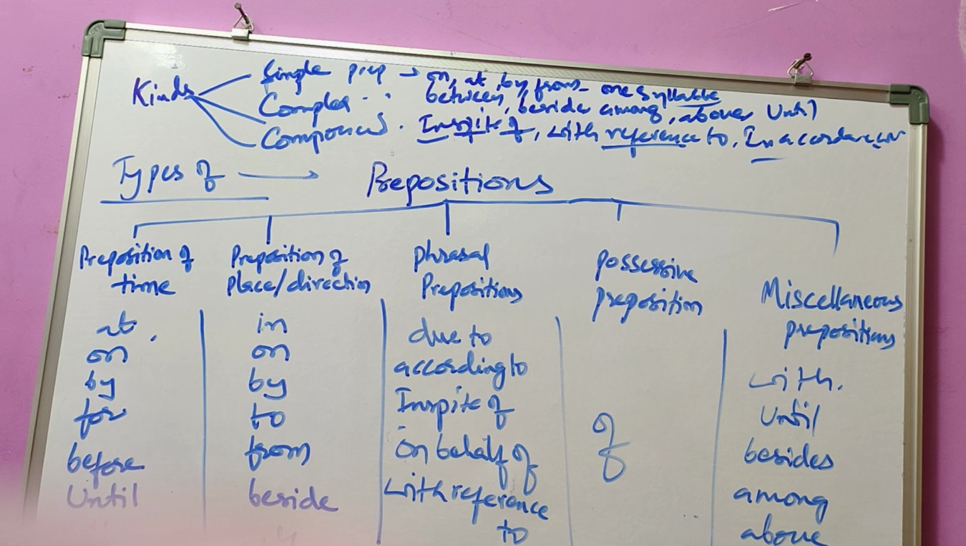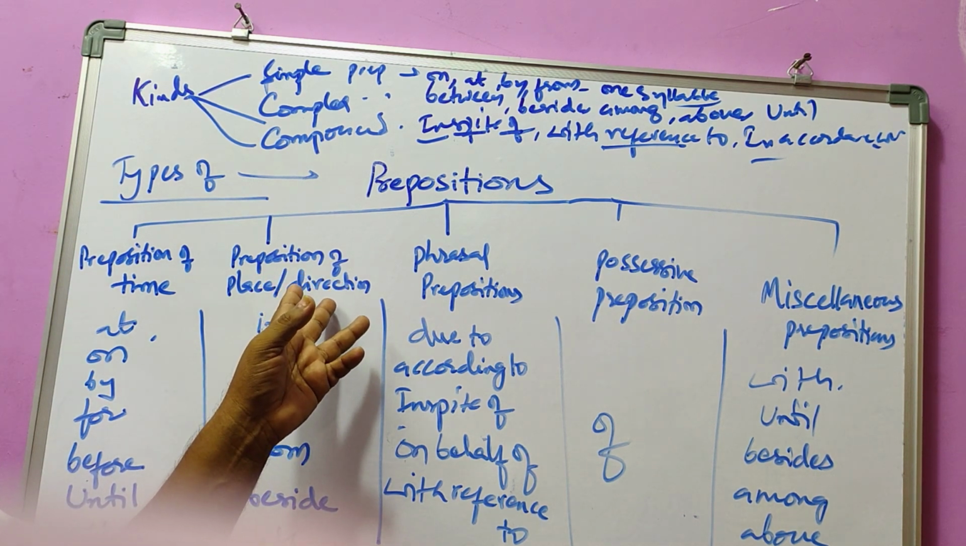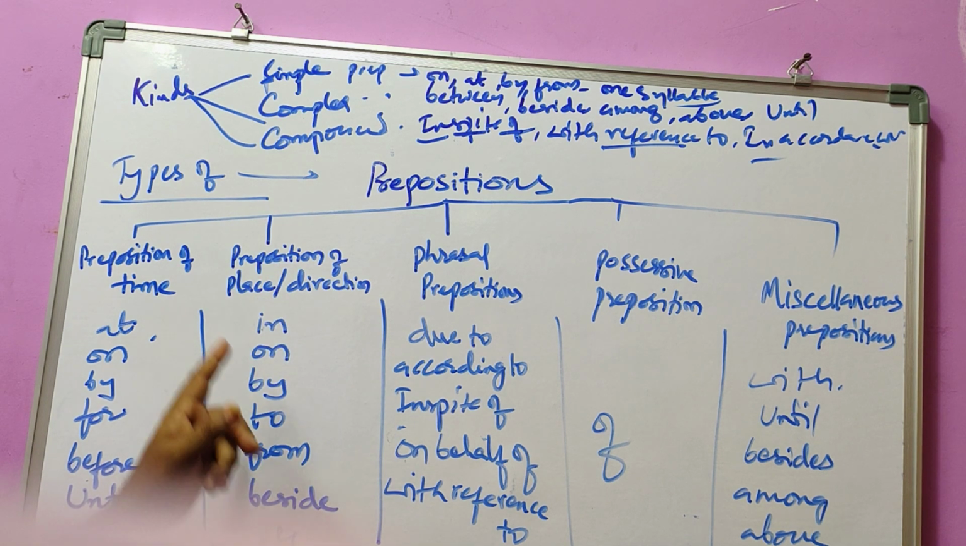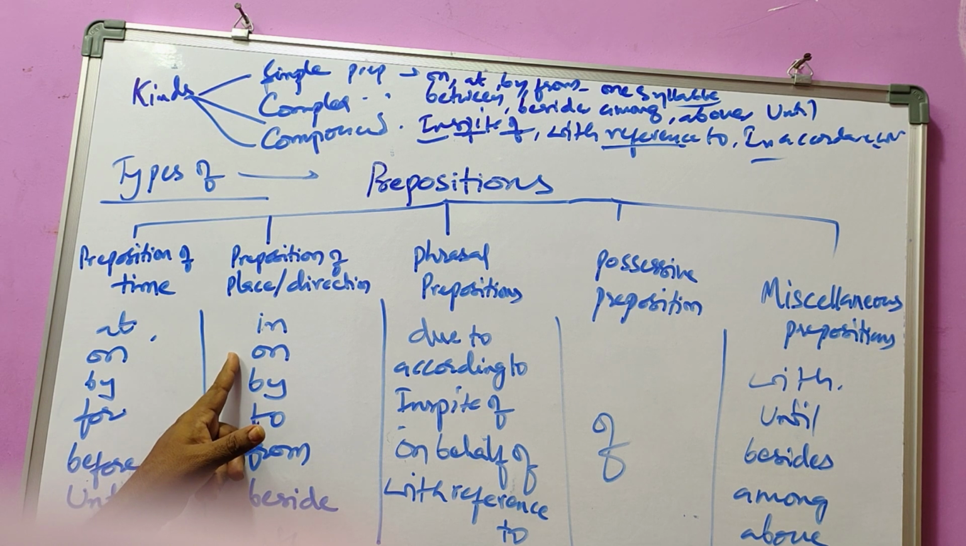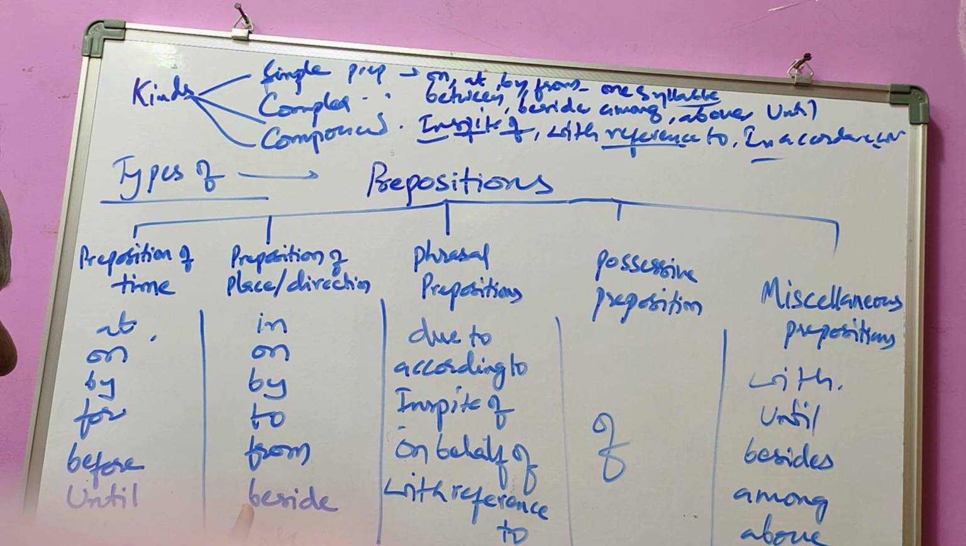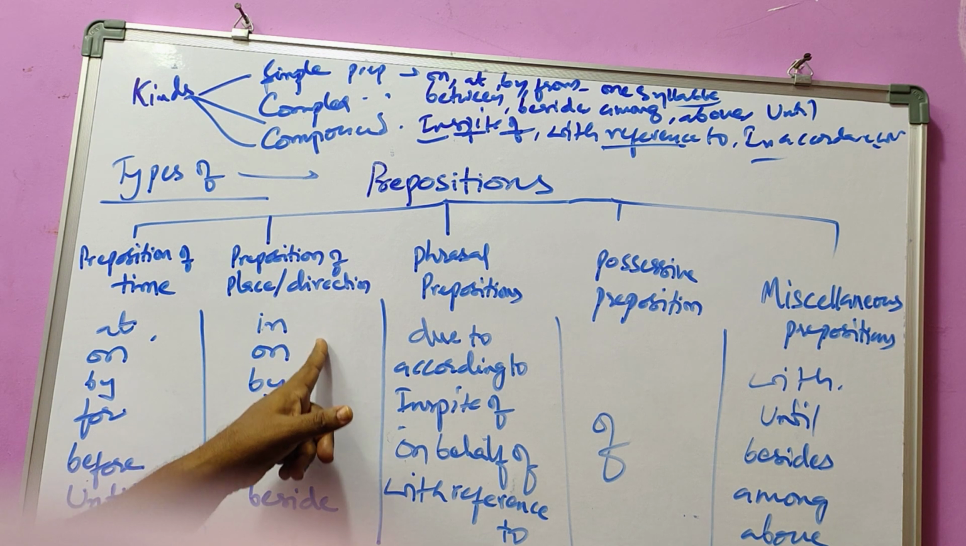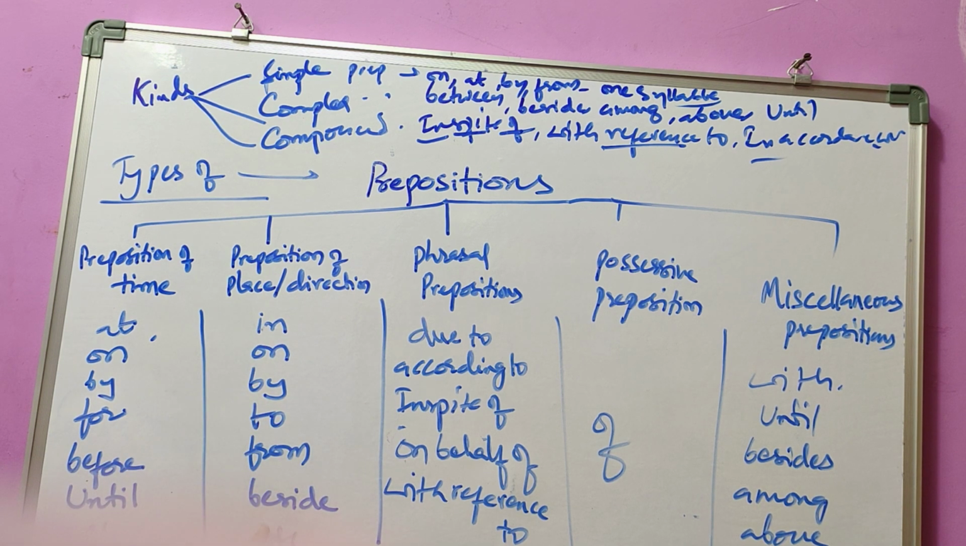See here, these indicate the time factor. So, prepositions of time. Sometimes the prepositions may indicate place and direction also: in, on, by, to, from, beside. I am in the classroom. He sat on the chair. He stood by the window. I am going to market. I came from market. I stood beside the bike. So they indicate the place or direction here.